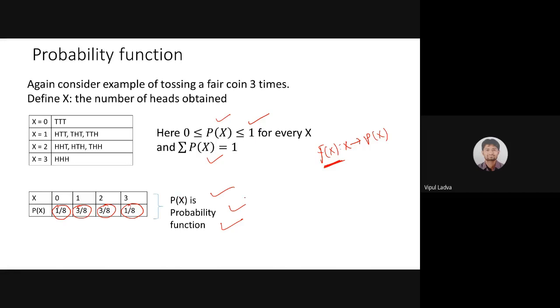So this is a probability function. From the probability distribution, we will be able to tell whether that function is a probability function or not. It must satisfy both these conditions: each probability must lie between 0 and 1, and the addition of all of them must be 1. So this is one of the probability functions.